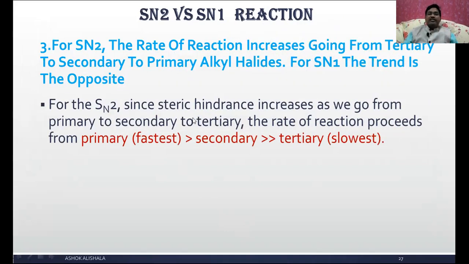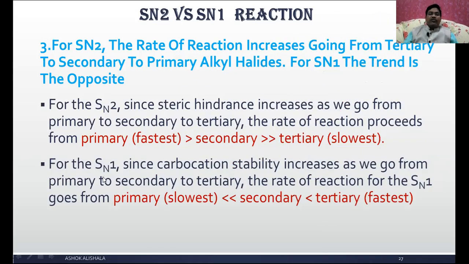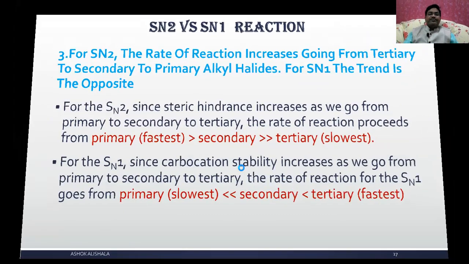For SN2 reaction, since the steric hindrance increases as we go from primary to secondary to tertiary, the rate of reaction proceeds from primary greater than secondary greater than tertiary. For SN1, you can see it is going to be the opposite. Since the carbocation stability increases as we go from primary to secondary to tertiary, the rate of reaction for SN1 goes from primary being lowest, to secondary, and tertiary is the fastest one.